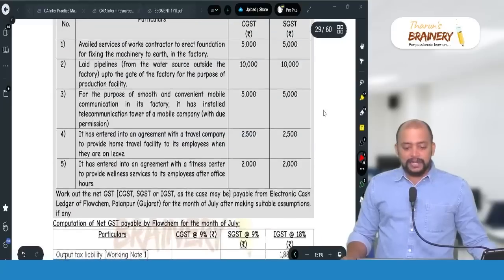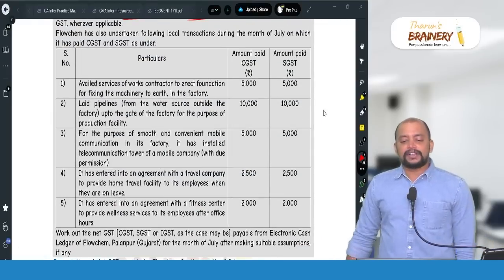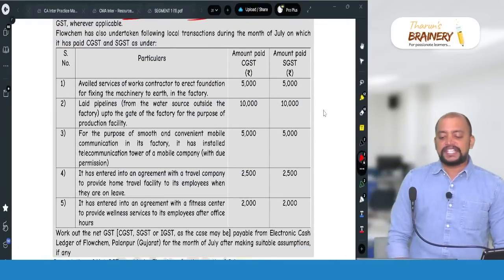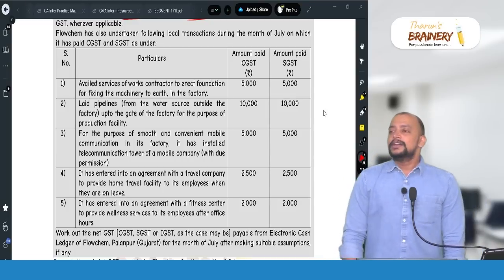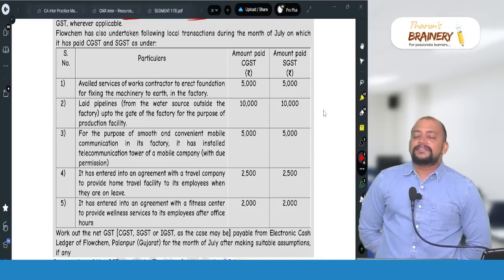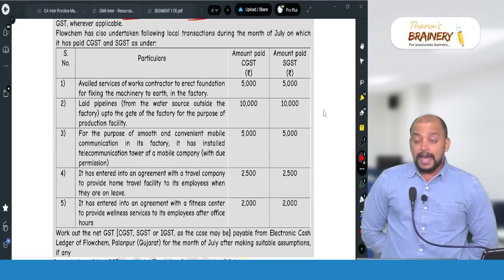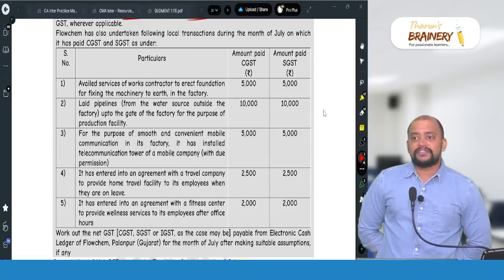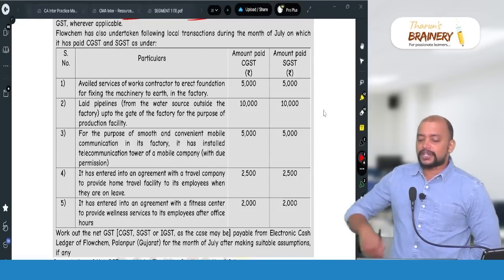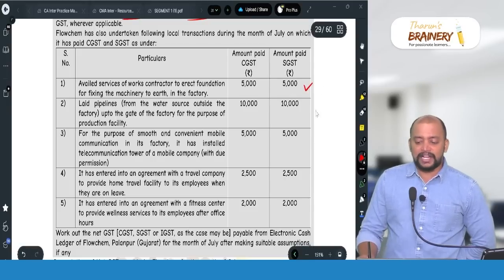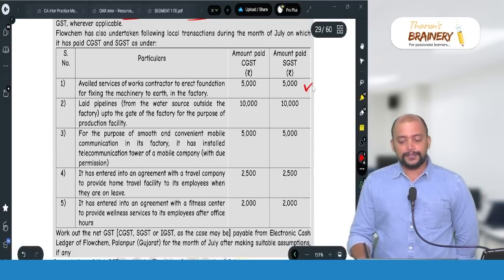Next one, availed service of works contractor to erect foundation for fixing machinery to the earth in the factory. Generally any service in relation to construction of an immovable property is blocked credit. However, if it is installation of a plant and machinery, construction of a plant and machinery, ITC is available. So 5,000, 5,000.